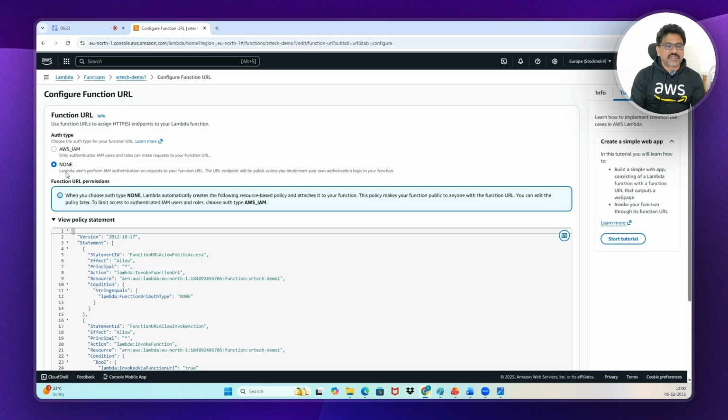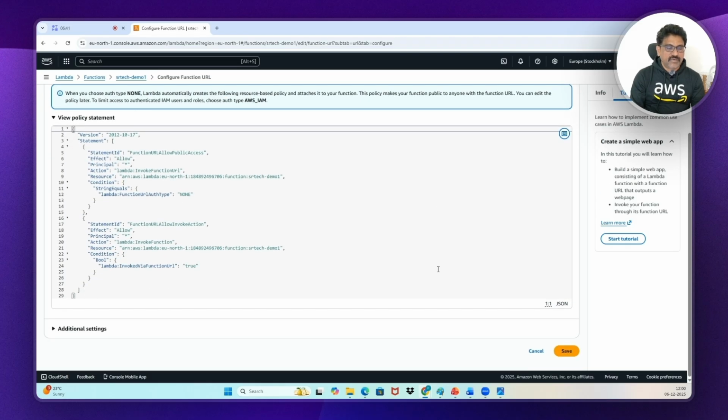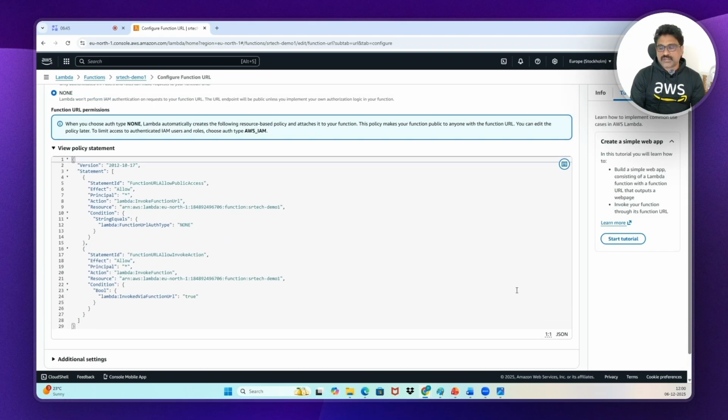If you want, you can just read here. Lambda won't perform IAM authentication on requests to your function URL. The URL endpoint will be public unless you implement your own authorization logic in your function. That means it will be public. Publicly will be allowed. Yeah, fine. Now, yeah, save it.